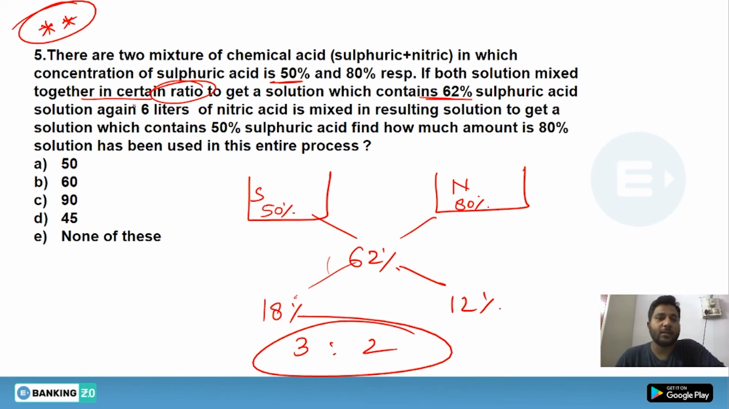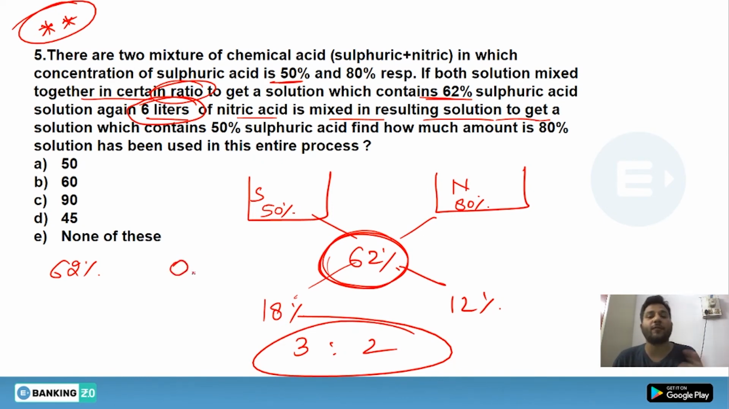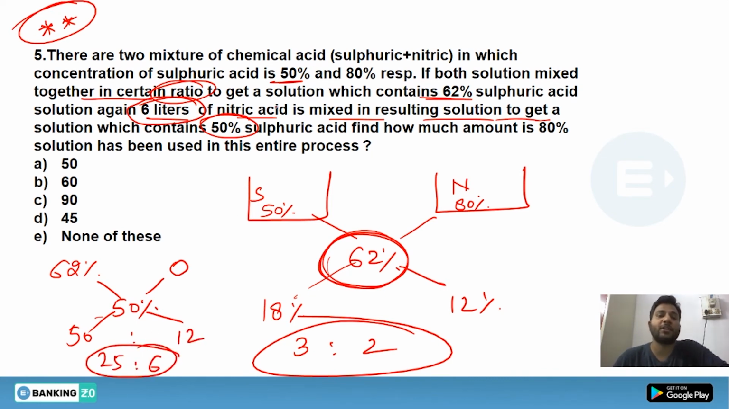Now, as we know, 6 liters of nitric acid is mixed into the resulting solution. So here is the resulting solution where we have got 62% of sulfuric acid, and we are mixing pure nitric acid. That means sulfuric acid would be 0% for the adding purpose. Alright, and the concentration of sulfuric acid will come down to 50%. Now we will use another alligation method and we will get 50:12. That means 25:6. So we have got 25:6.